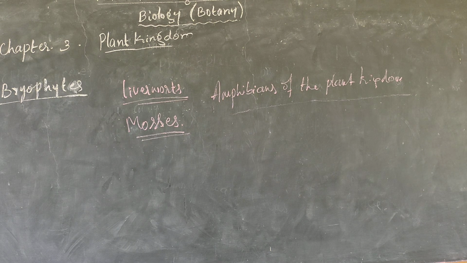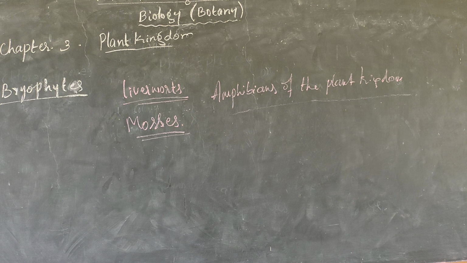All that I will explain with the help of a chart and a PowerPoint presentation. I will show you the diagram and explain each and everything, what the important characters are. You listen once again and you will be able to understand the bryophytes. These examples are Funaria, Polytrichum, Sporangium is an example for mosses. What is this one? That is one of the examples for liverworts.